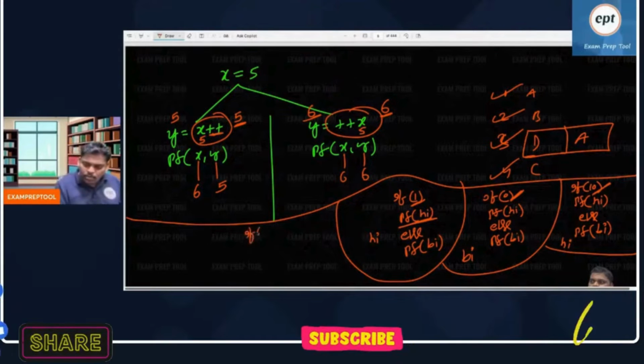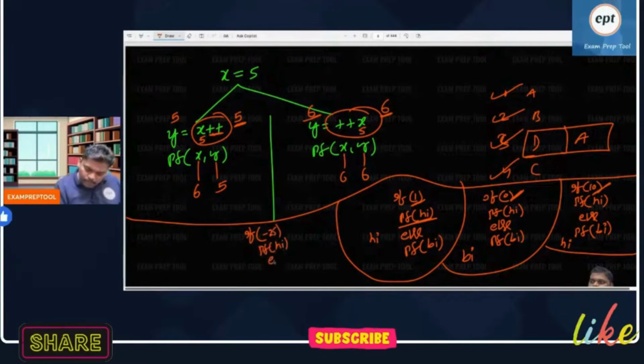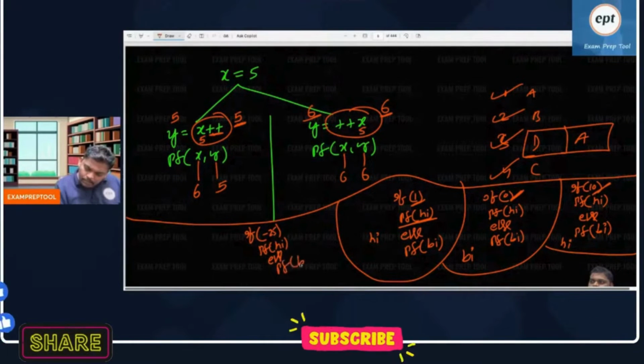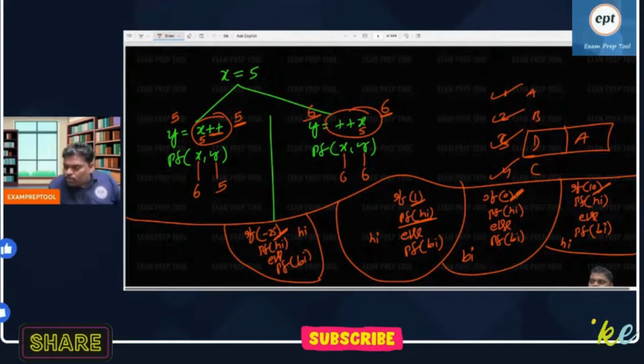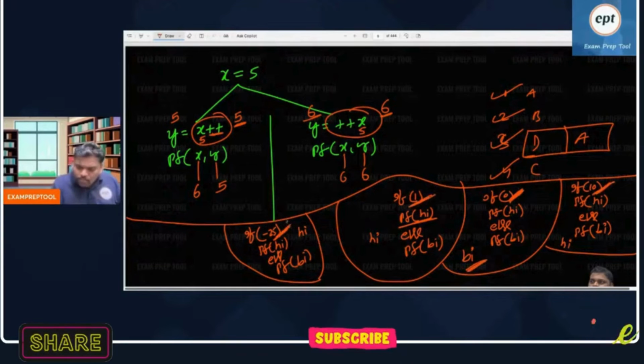Let me check one more. If minus 25, print high, else print bye. Remember, negative or positive doesn't matter. Is it 0 or non-zero? Non-zero passes, so only high is printed. 0 means fail. Non-zero passes. That's it.